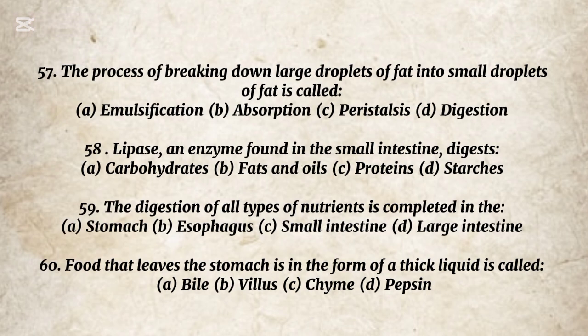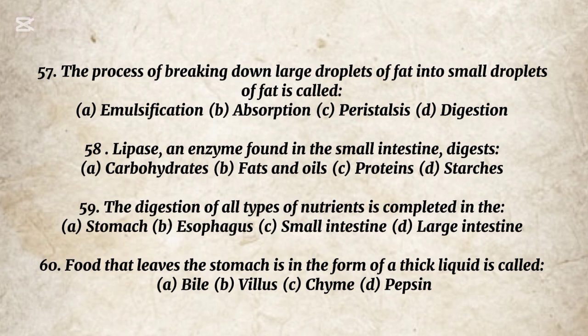Esophagus. 57. The process of breaking down large droplets of fat into small droplets of fat is called: A. Emulsification, B. Absorption, C. Peristalsis, D. Digestion. The correct option is A. Emulsification. 58.